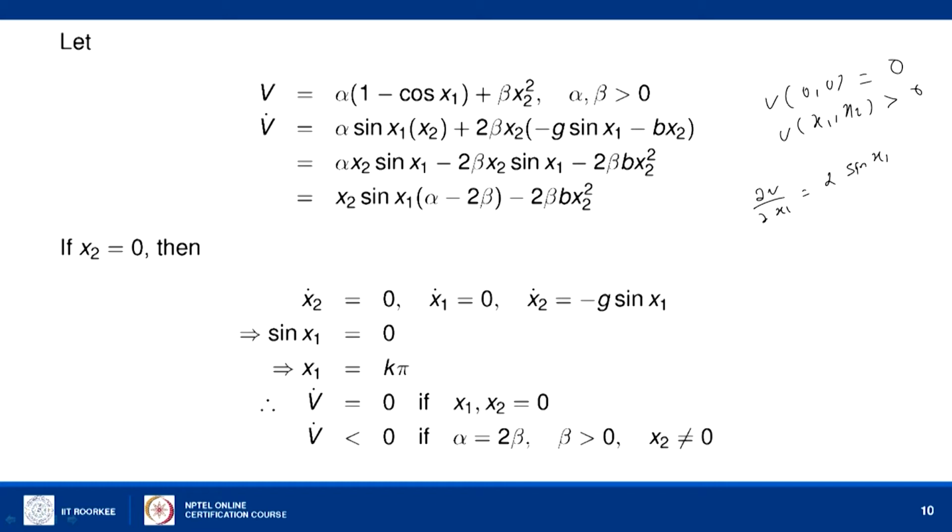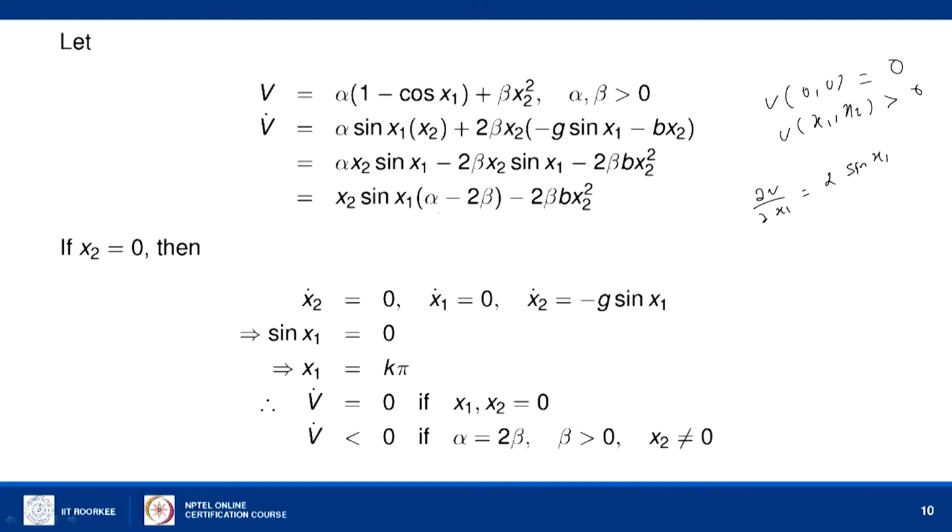So, that is given here, and del V by del x2 is 2 times beta into x2, and x2 dot is substituted from the previous equation, minus g sin x1, etc. So, what we get is alpha times x2 into sin x1 minus 2 times beta x2 into sin x1 and minus 2 times beta into small b into x2 square.